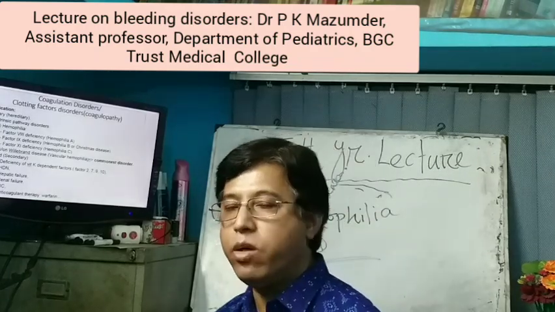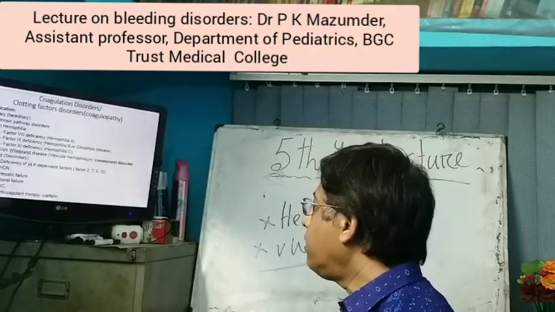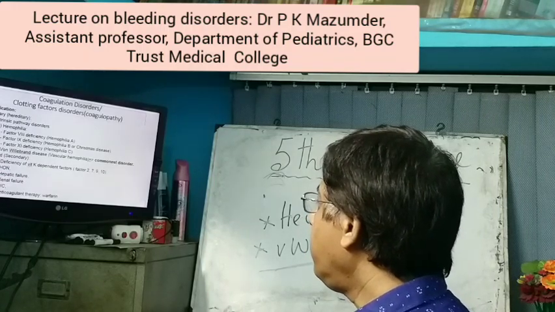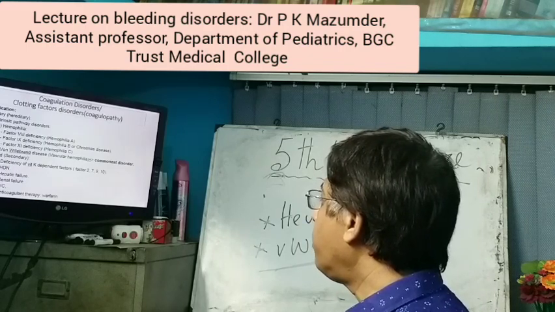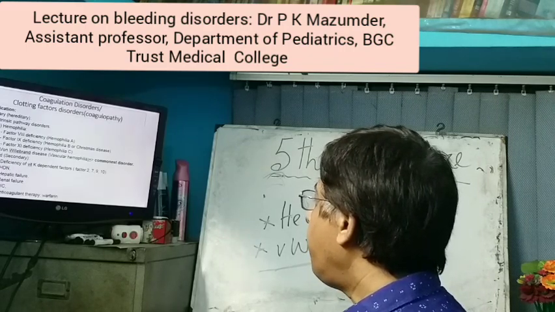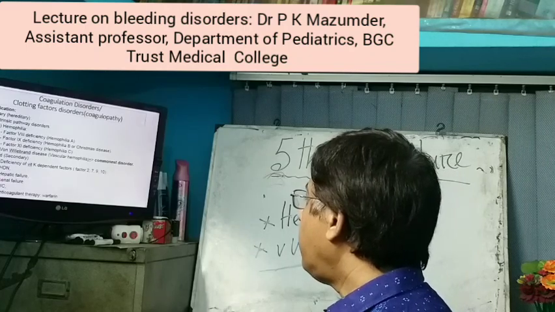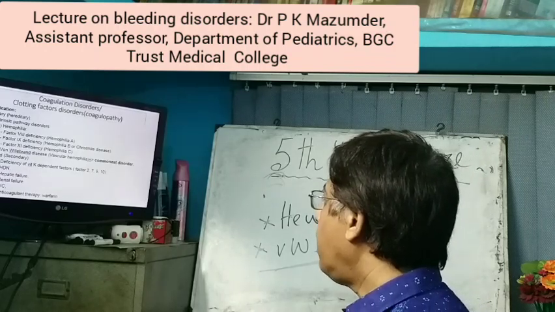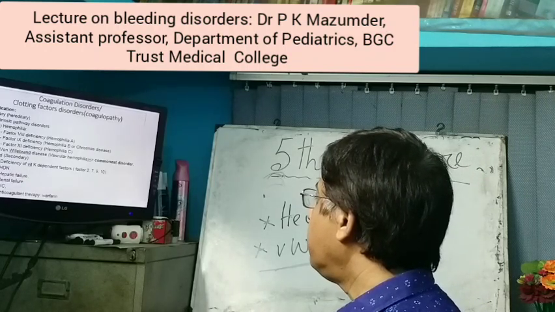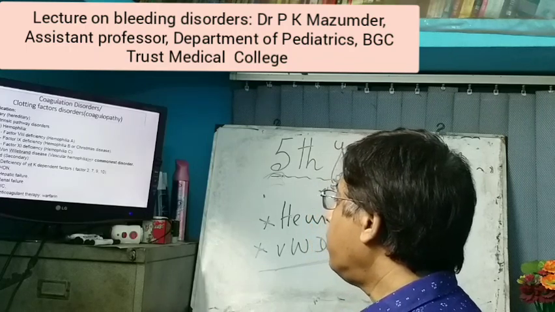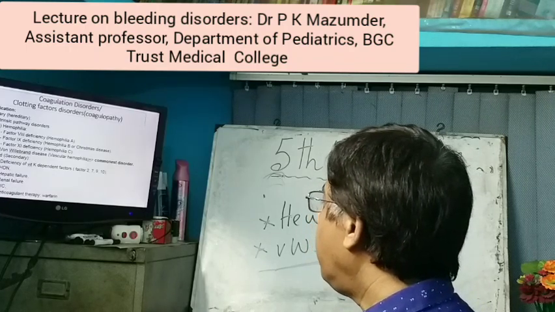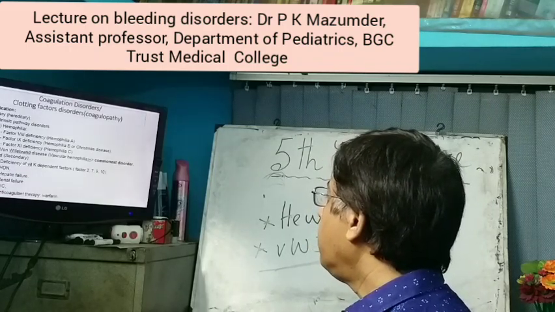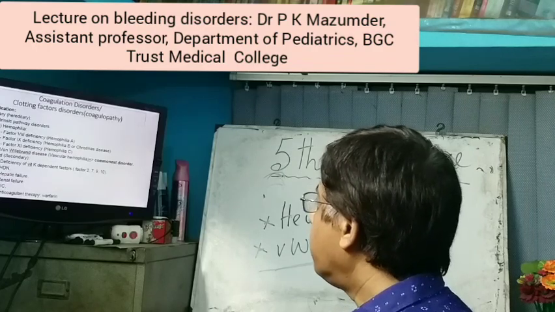Among the secondary causes of coagulation disorders: deficiency of vitamin K dependent factors 2, 7, 9 and 10; hemorrhagic disease of the newborn, which is a transient deficiency of vitamin K; hepatic failure, where there is reduced synthesis of the clotting factors; renal failure, where there is reduced function of the thrombocytes; DIC due to consumption of all clotting factors; and anticoagulant therapy such as warfarin. These lead to secondary coagulation disorders.